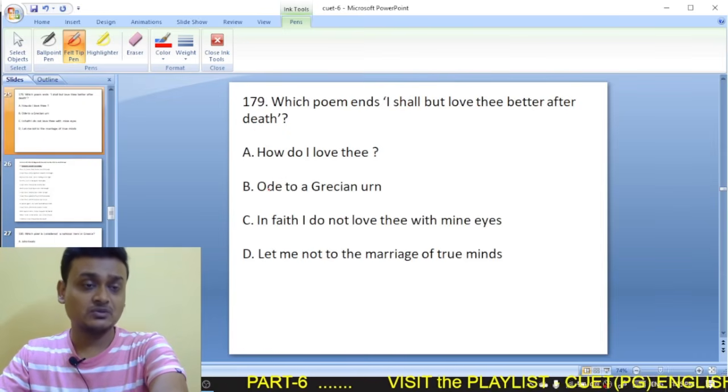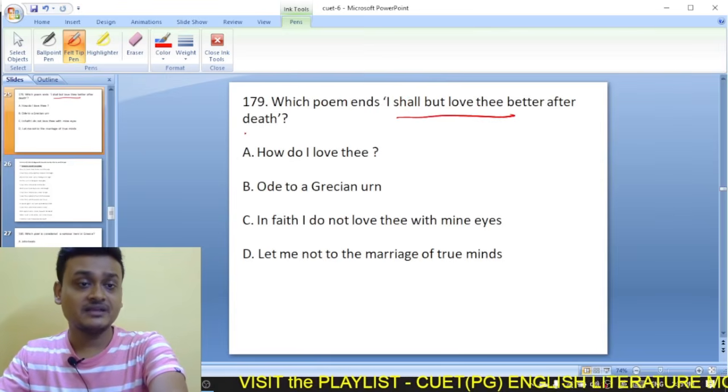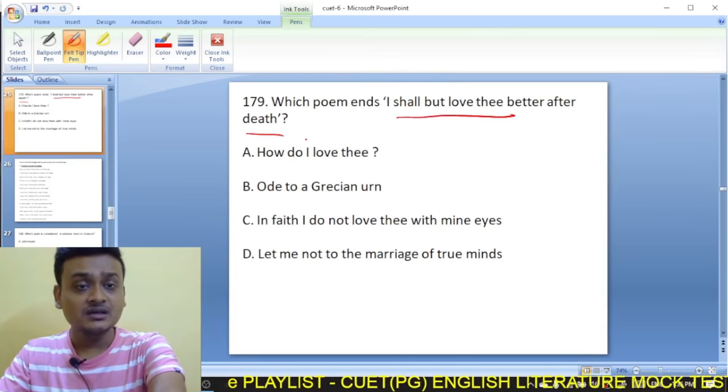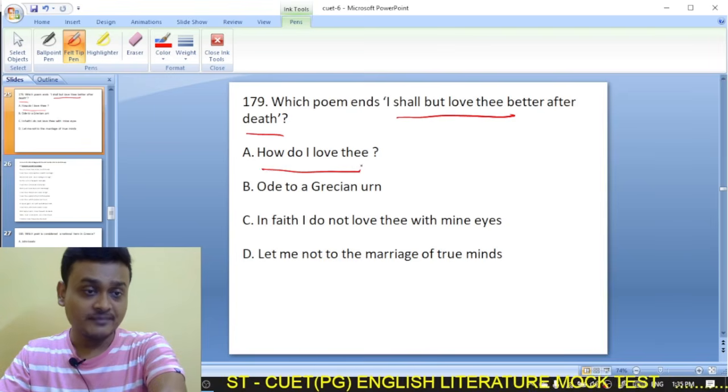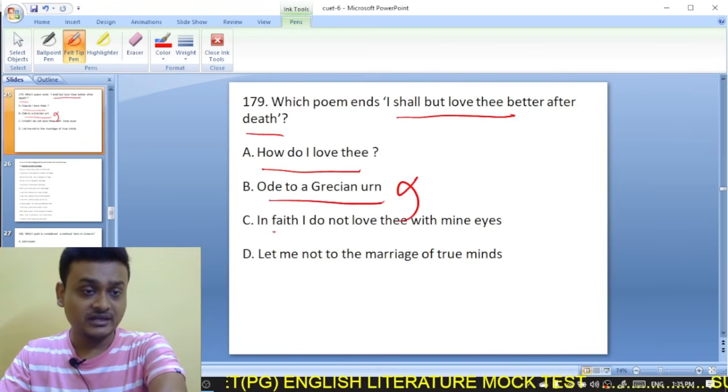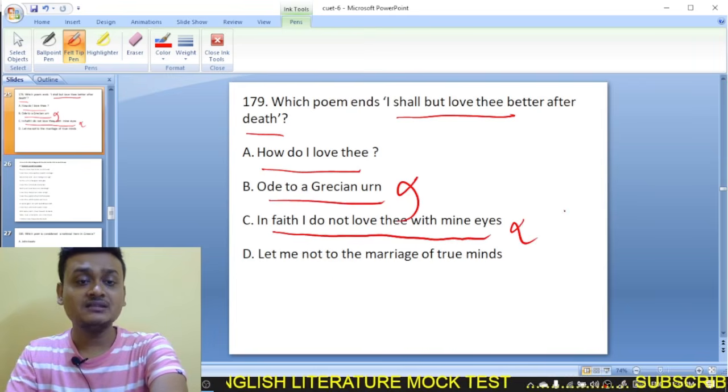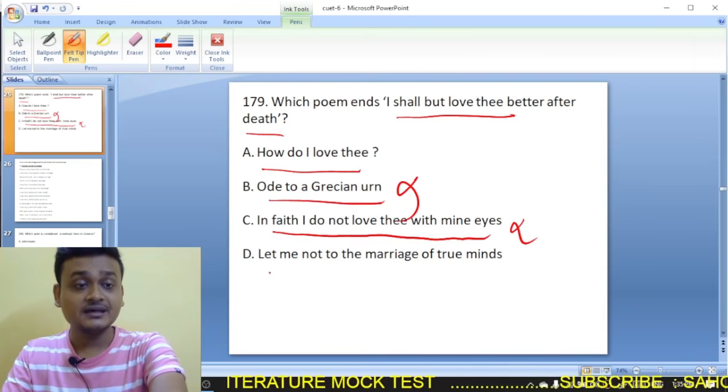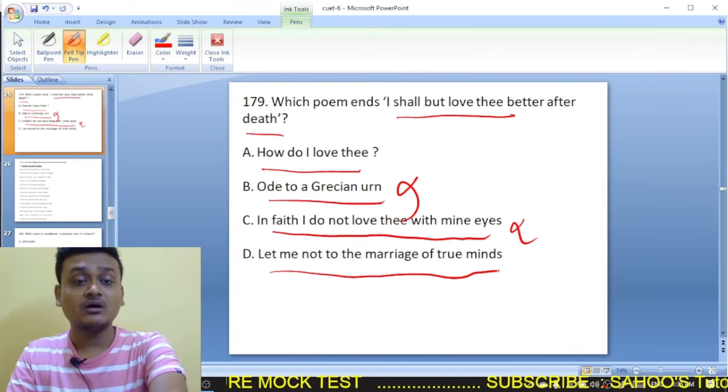Moving ahead to question 179. Which poem ends with "I shall but love thee better after death"? How Do I Love Thee? Ode on a Grecian Urn? In Faith I Do Not Love Thee with My Eyes? Let Me Not to the Marriage of True Minds?